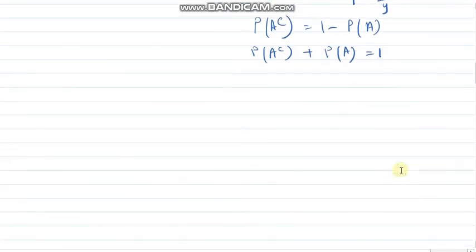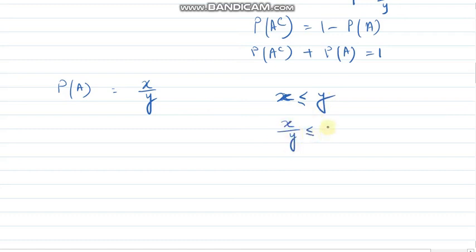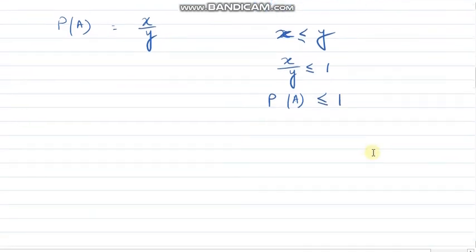So the probability that it will rain plus the probability that it will not rain, the sum will be equal to 1. Now, again, the probability of A is x divided by y. This favorable outcome x, where is it coming from? It is coming from y. So the value of x has to be less than or equal to y. The maximum value of x can be equal to y. So the value of x divided by y will be less than or equal to 1. So the probability of any event will always be less than or equal to 1. The maximum value can be 1.